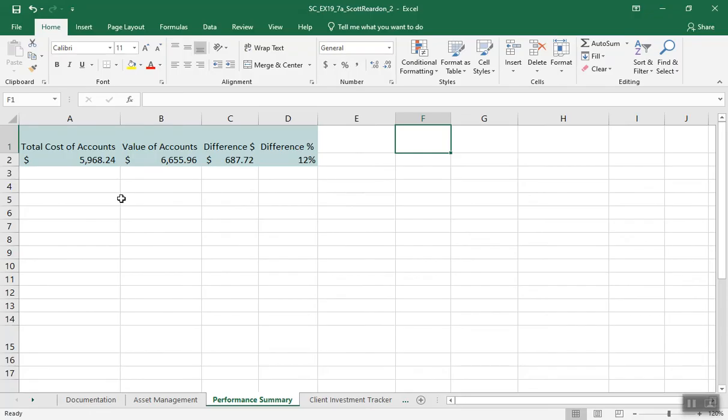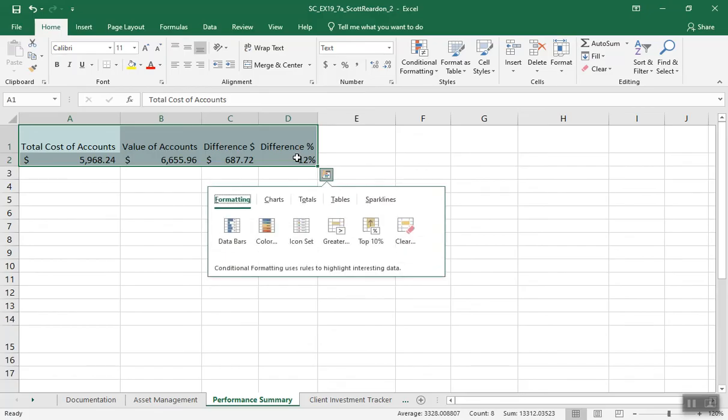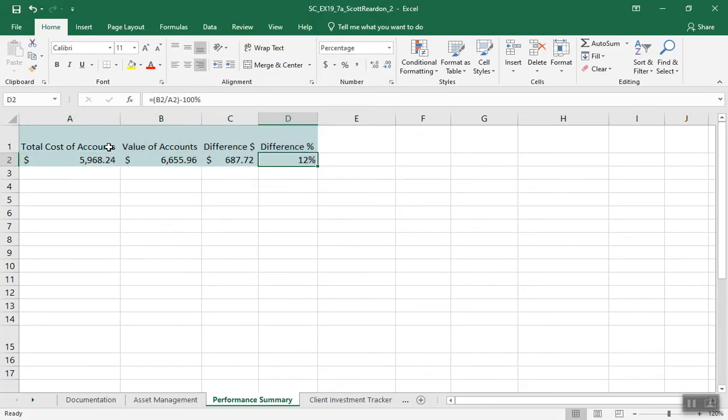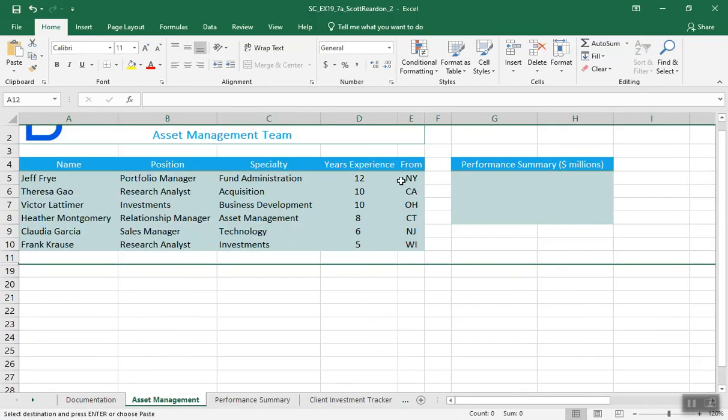Again, did we cover this in the practice exam? No, we didn't. So I'm going to select A1 through D2. Once again, this is something that I've used before that is not obscure. Again, we're getting into advanced Excel functions. I'm going to copy that. Let's try that again. A1 through D2. Control C to copy. I'm going to come back here.